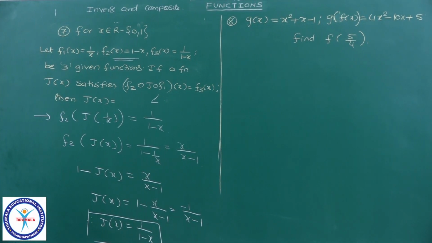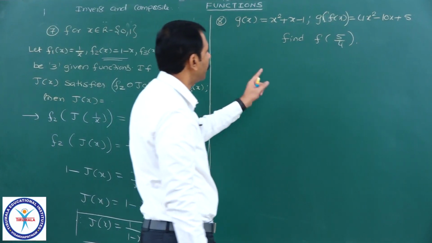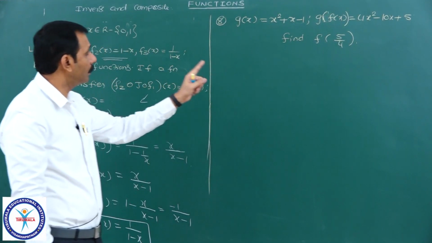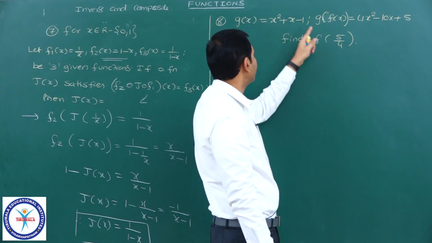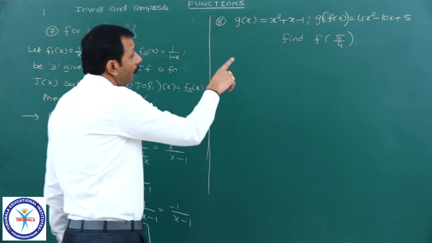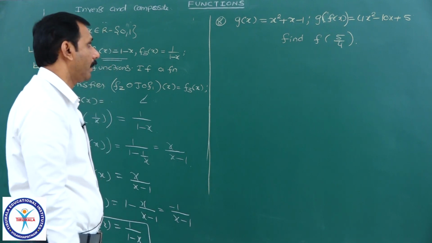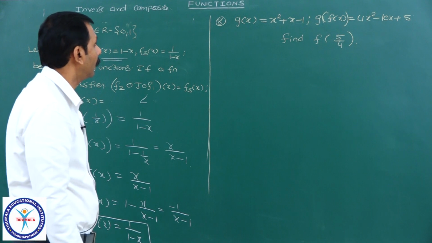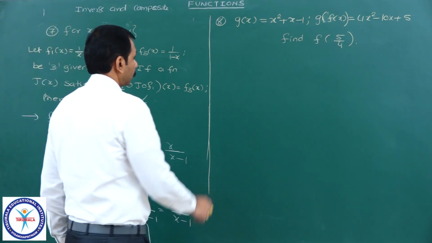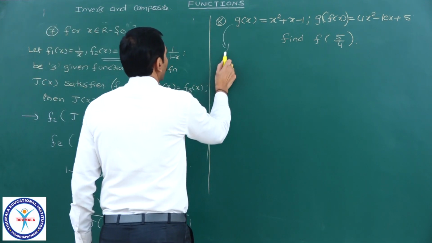Right. Next, coming to this one, observe this. This one is again a recent question, a very good question. Given g of x equal to x square plus x minus 1 and g of f of x equal to 4x square minus 10x plus 5, then what is f of 5 by 4? Observe g of x.